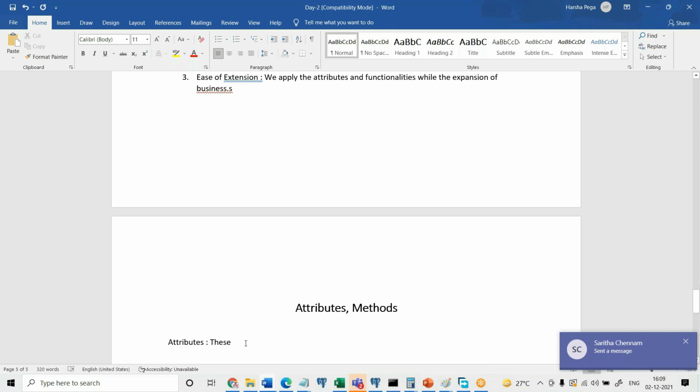See, let me tell you an example. Let's take an example of, again, same thing, bookmaking machine you have already seen, right? So in that, number of books and the size of the book, these are the attributes, including the paper, that is an input, one primary one. So what is the importance of these attributes, number of books and all? If I'm not going to give it, what will happen? What is the advantage of attributes? Why we need to have attributes?